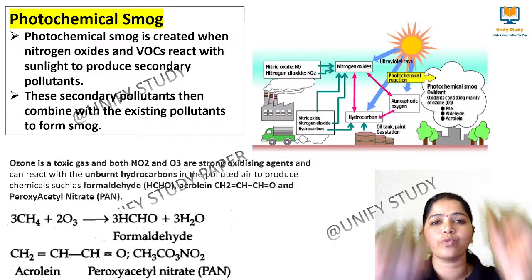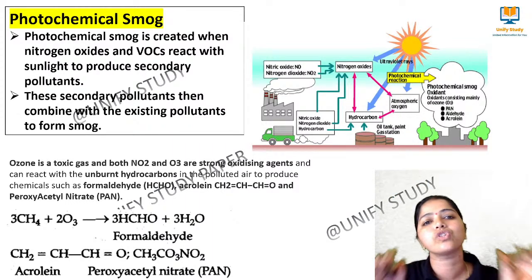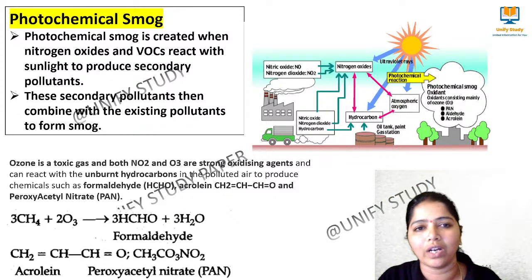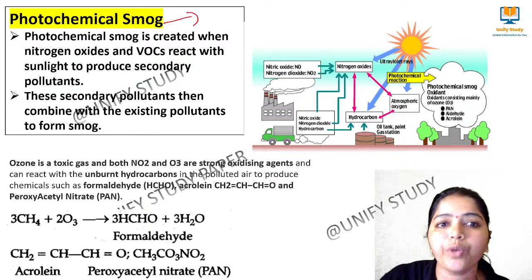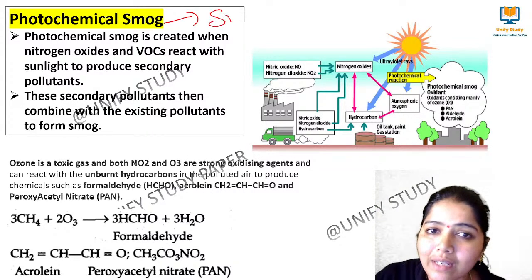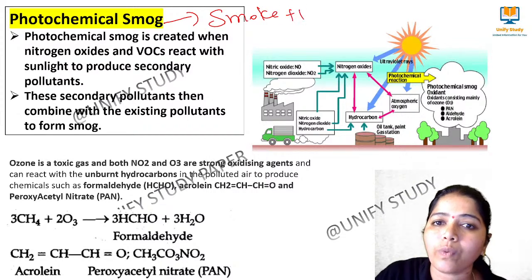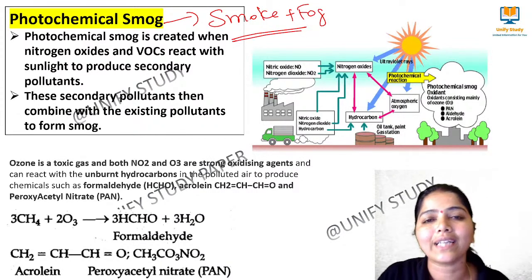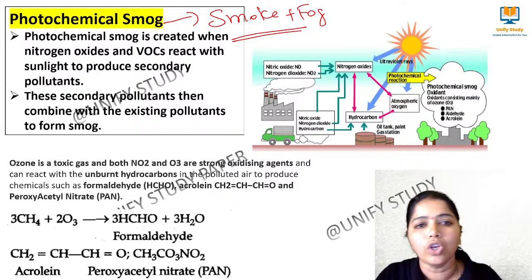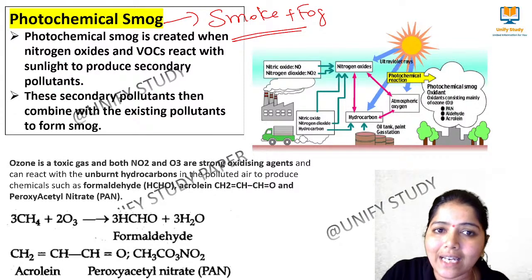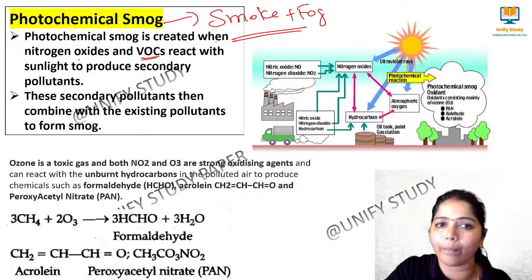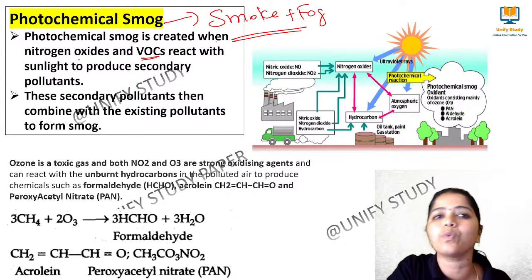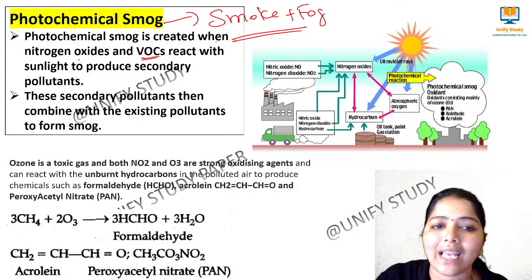So next we move to another very important term that we use, photochemical smog. Before getting into photochemical smog, try to understand what you mean by smog. Smog is nothing but smoke plus fog. When they both interact, it becomes smog. So photochemical smog is created when nitrogen oxide and volatile organic compounds both react with the sunlight, and they produce the secondary pollutant.